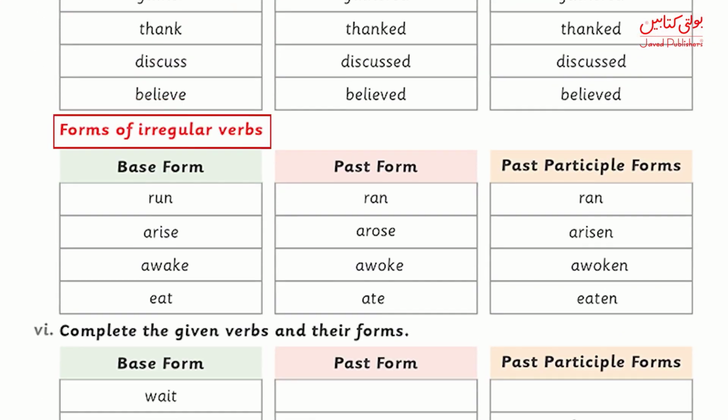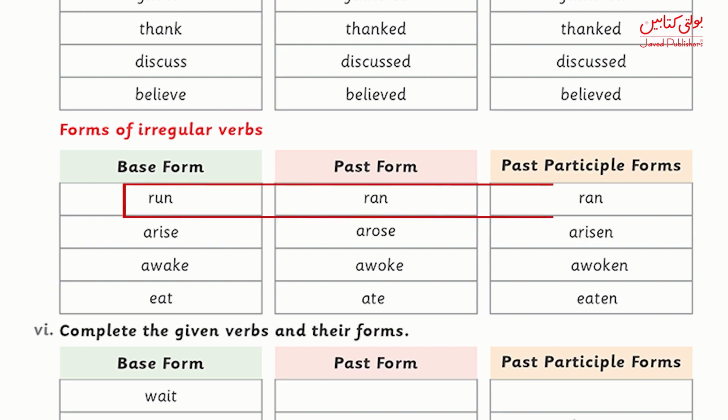What is an irregular verb? An irregular verb is the verb in which the past form and the past participle form have different spellings and they do not end with ed. For example, run, ran, ran.